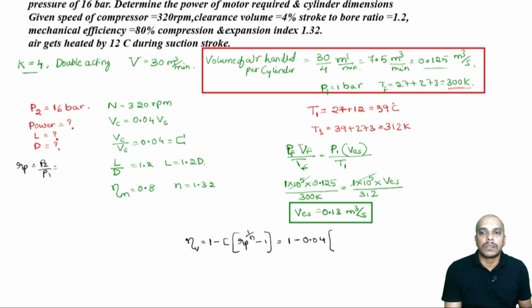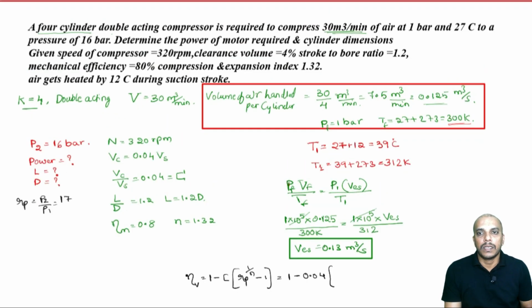P2 is 16 bar, divided by 1 bar, so Rp is 16.